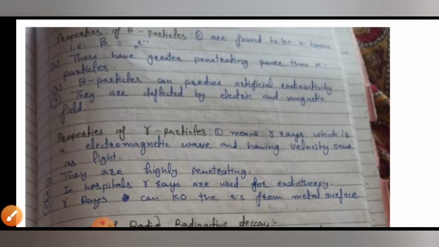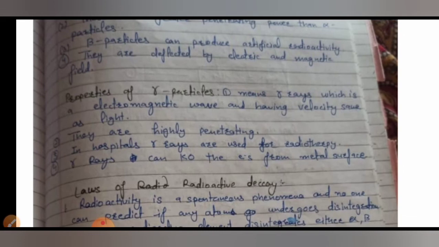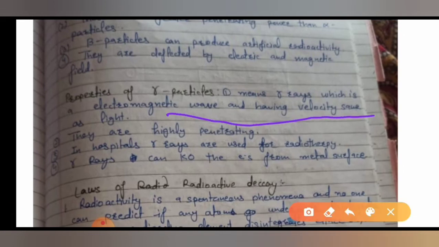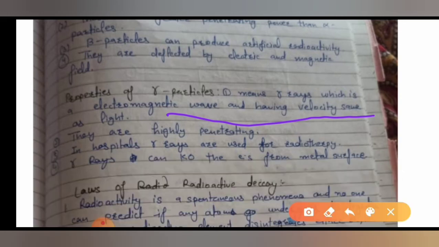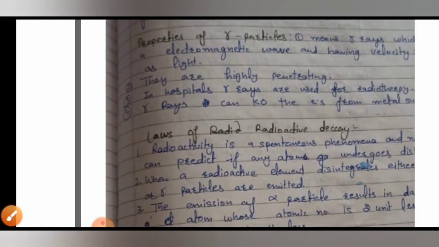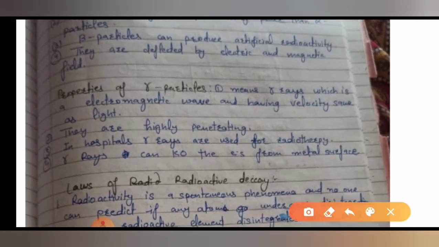Gamma rays you have studied in the electromagnetic spectrum. Gamma waves are electromagnetic waves having velocity the same as light. They are highly penetrating, which means their penetrating power is very, very high. Gamma rays can also be used in radiotherapy in hospitals to treat some diseases.